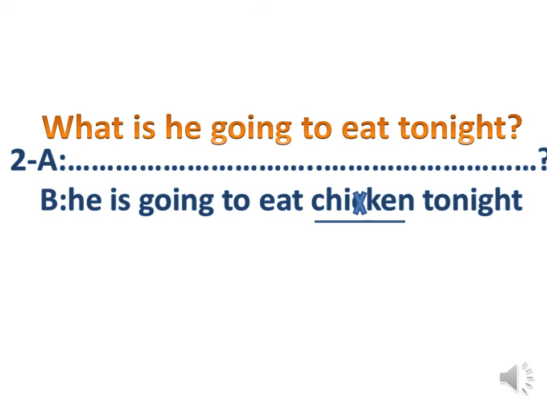Okay, grade 3. Moving to another type of question. Number 2, he's going to eat a chicken tonight. Remember, grade 3, we said when we don't have yes or no, we ask why, what, where, how, who or when. So we have to cross something to ask by something. We're going to cross chicken and ask for chicken by what? And then underline the verb here, which is is. And remember we said before, when we have the verb am or is or are, we make a switch. So what is he going to eat tonight?